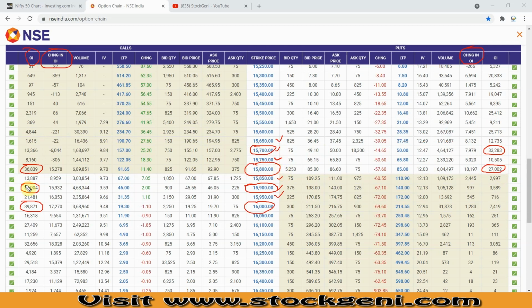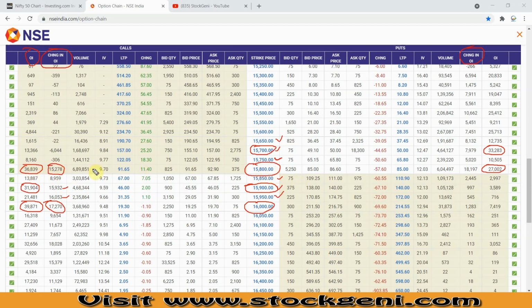We have seen max OI on both sides, the call side and the put side. Now also look at one more thing: where the maximum change in OI got added today, at which strike price. I notice that it was added at 15,800, and then the second highest is at 15,700, then 16,000 and 15,900. Almost every single strike price has an addition, so it is fine. If there is addition, then the mindset of the traders is that Nifty at 15,800 is fine.